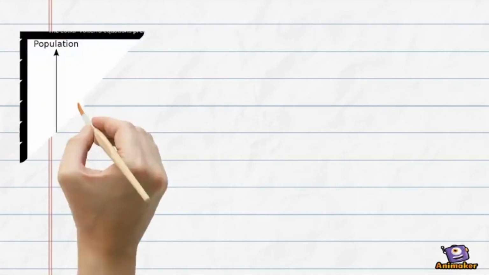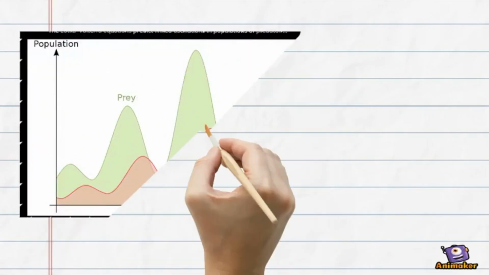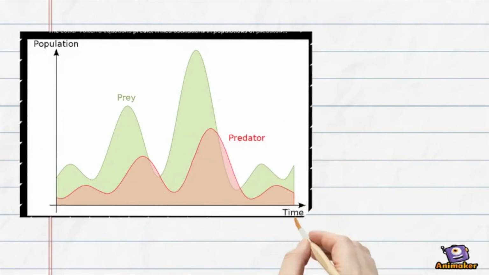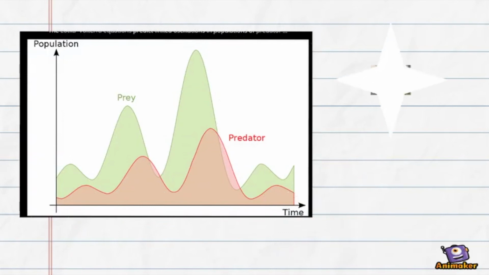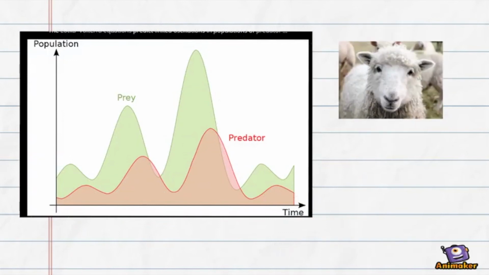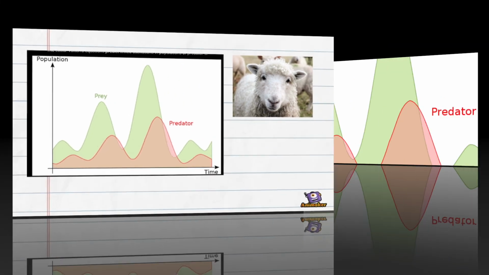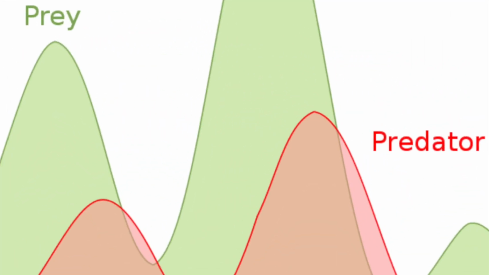In an initial state, we rationally assume that there is more prey and fewer predators, and this leaves room for prey to grow. Like, when there are not a lot of wolves to eat the sheep, the sheep will grow fast. During this period of time, the predators have sufficient food supply, so they start to rise in quantity by eating the prey. As time passes, it will reach a point of maximum value of predators, then start to fall due to the lack of food.